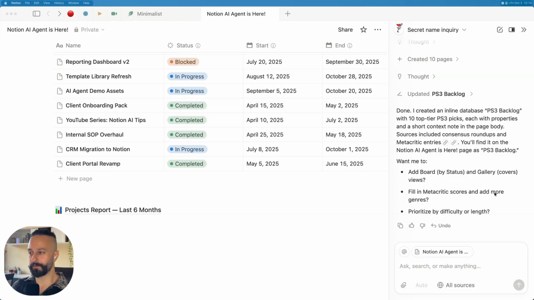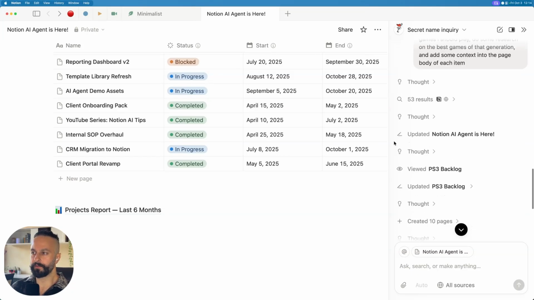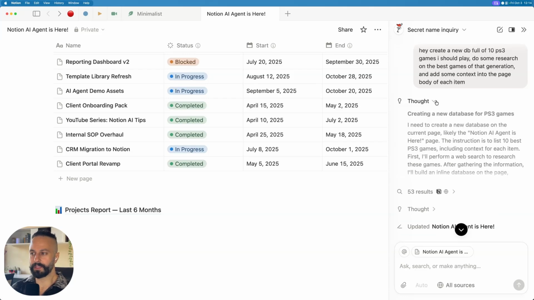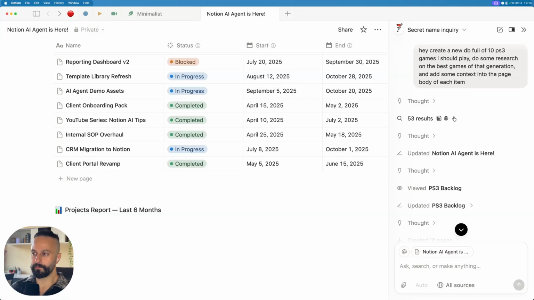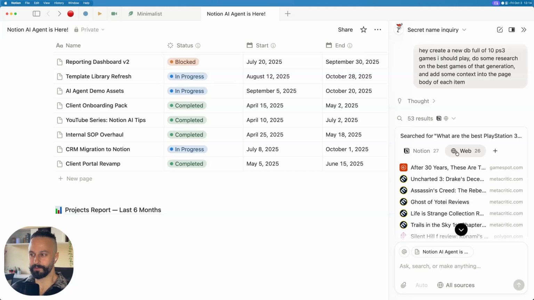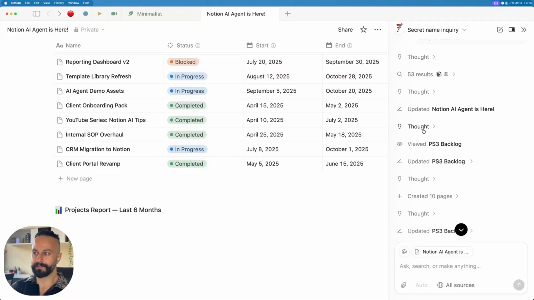All right, so this is super impressive. It took about a minute and a half, but if you look through the amount of steps that it went through, it's pretty amazing. So it first did some thinking, thought about what I actually wanted it to do. Then it took some results from the workspace and then did 26 searches on the web. Can you imagine how long that would take you manually? Goes through all these games and then thinks a little bit more, updates the page, thinks a bit more,